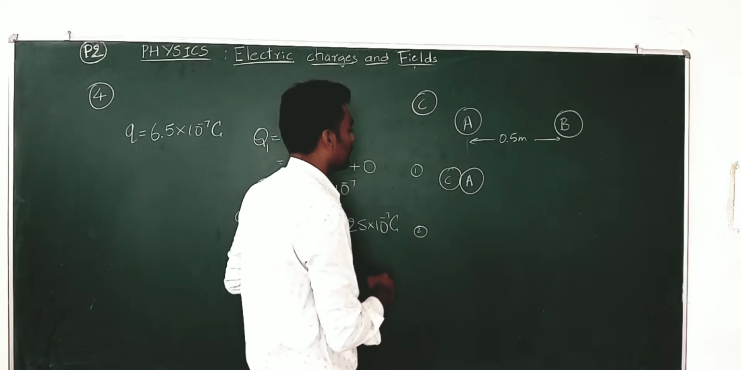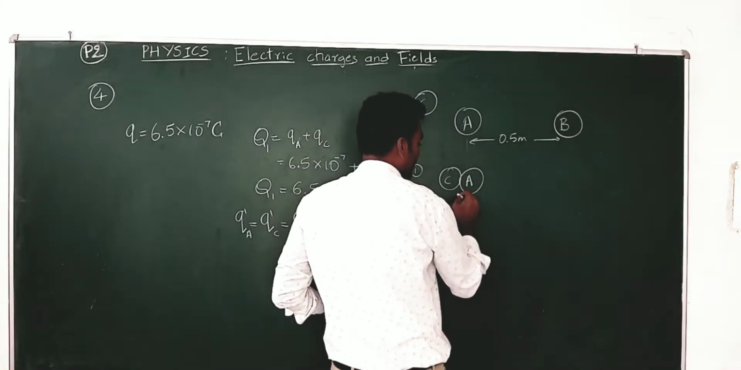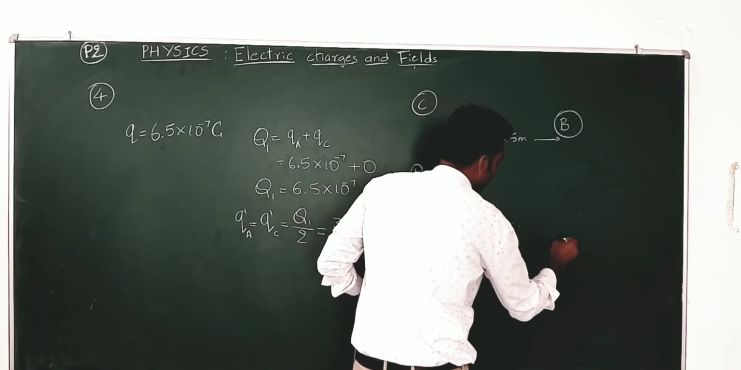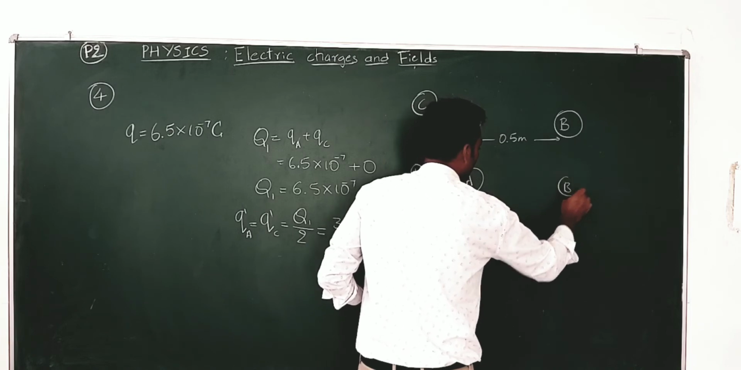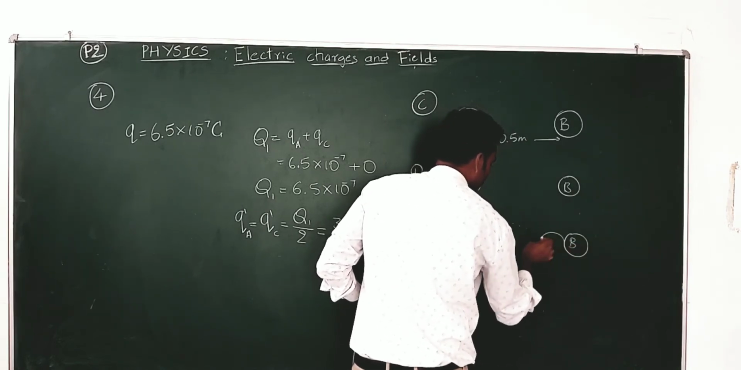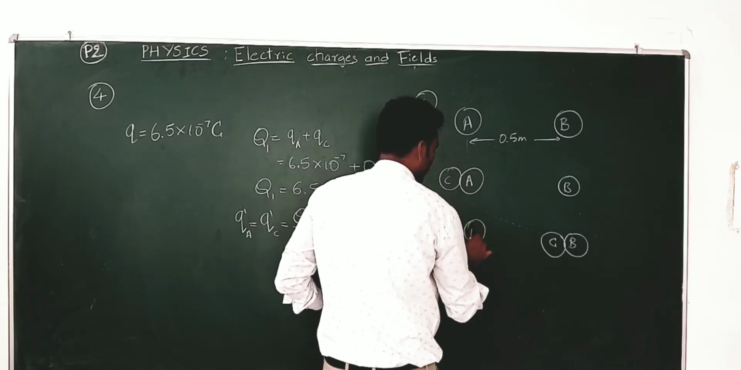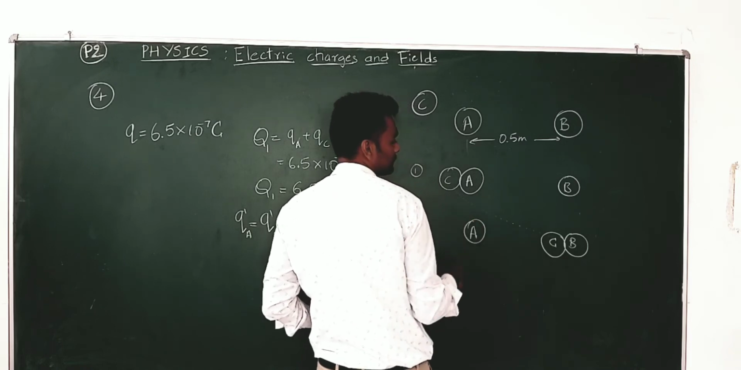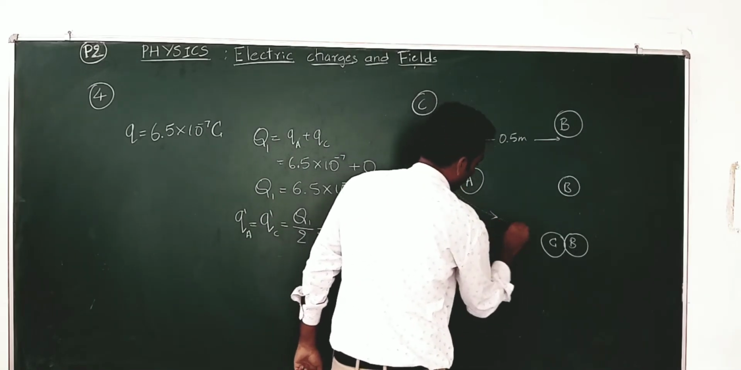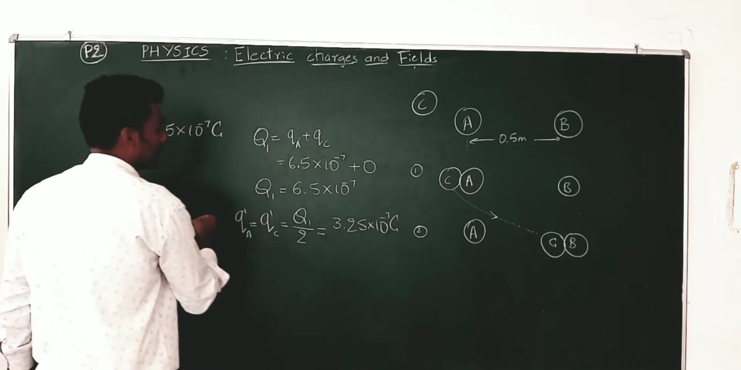removed from the contact. Now, in the second process, the charged body C is now taken towards this B, the second sphere B. This is C, that is B. This A remains in its position. Now this C and B are brought in contact in the second process.